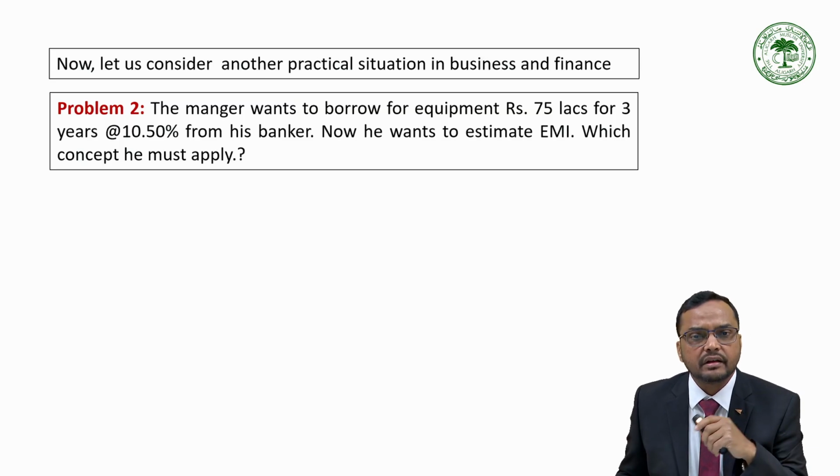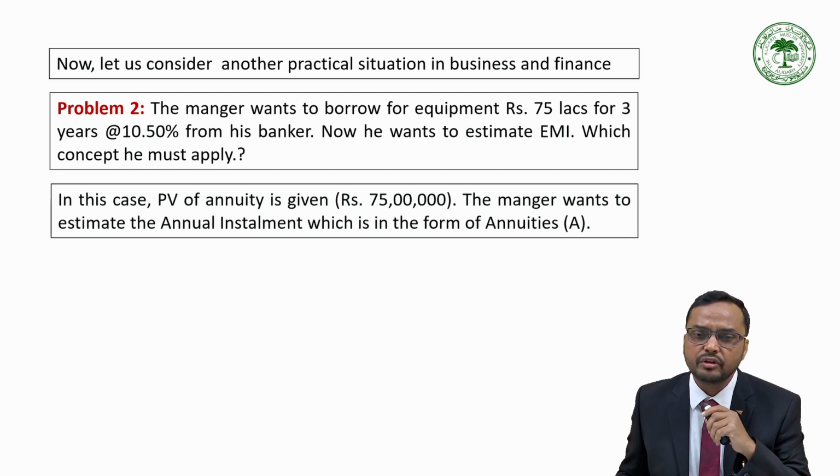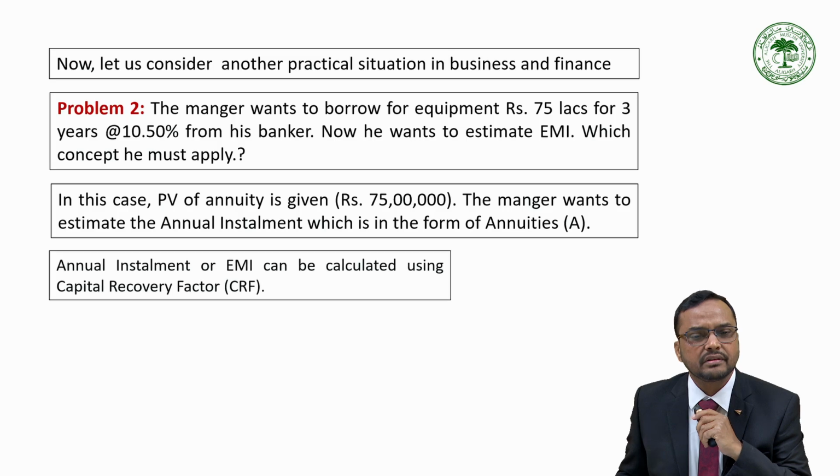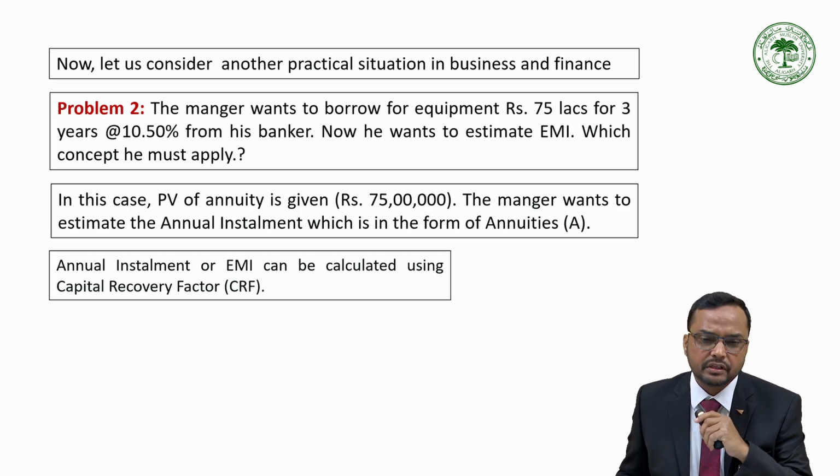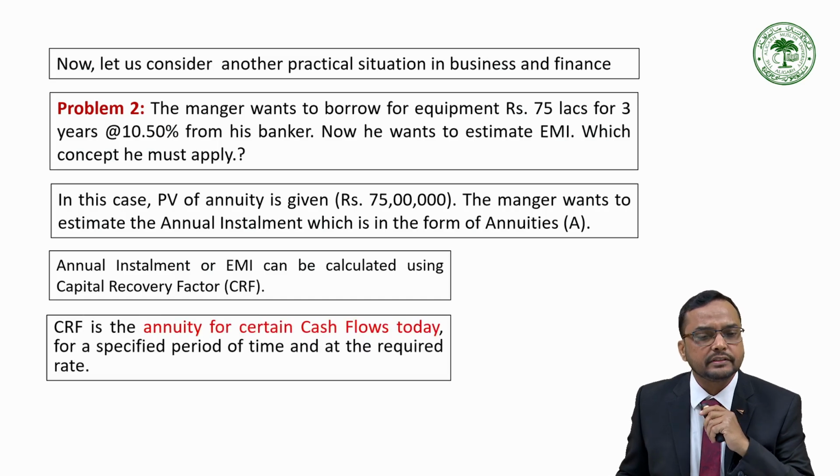Now let us consider another practical situation in business and finance. The manager wants to borrow rupees 75 lakhs for equipment for 3 years at 10.5% from his banker. Now he wants to estimate the EMI. Which concept must he apply? In this case, the present value of the annuity is simply 75 lakhs. The manager wants to estimate the annual installment, which is in the form of an annuity. So the annual installment or EMI, that is equated monthly installment, can be calculated using the capital recovery factor.